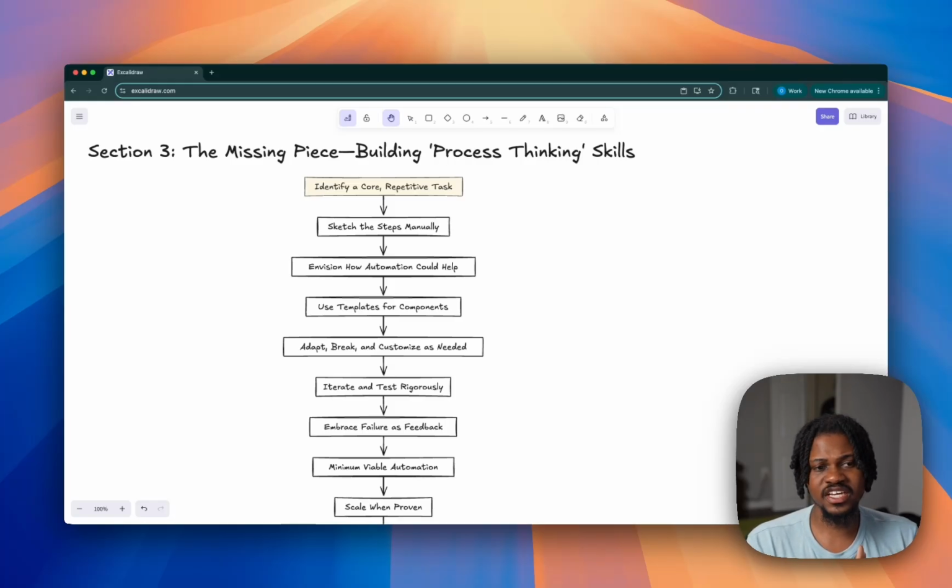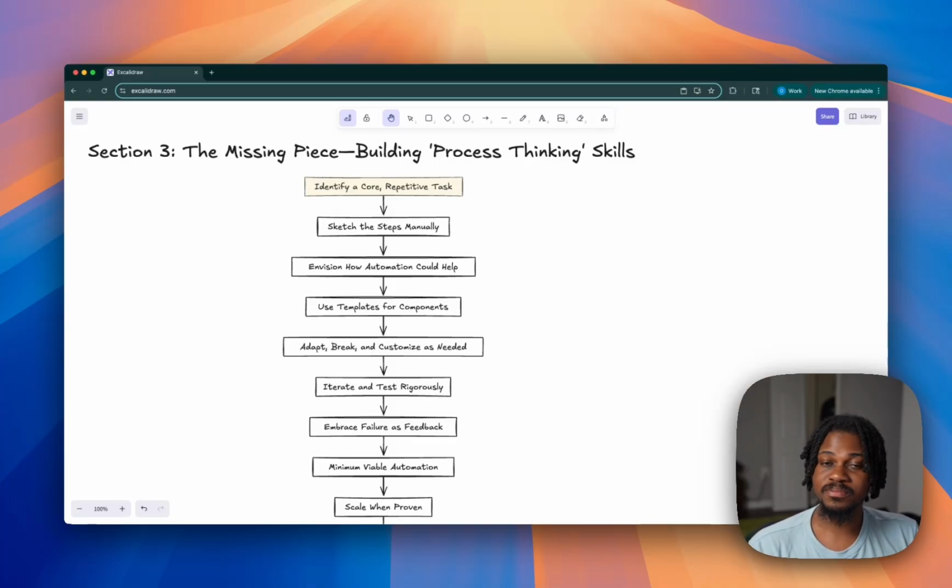The second step I would say here is, okay, sketch the steps manually. So kind of like I'm going to show you here, write down the particular steps that you take, as detailed as possible. Write down every single step you take to achieve this task, and then we can begin to break down how we could put this in the form of an automation. And then at that point, this is step 3. So we're not at step 1.